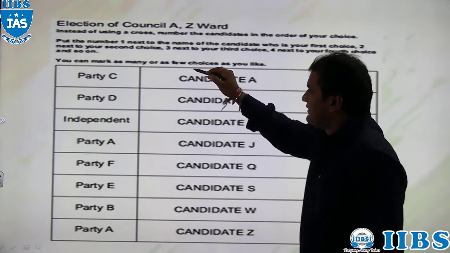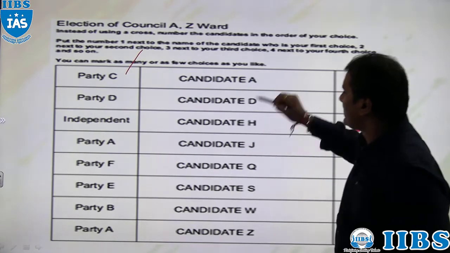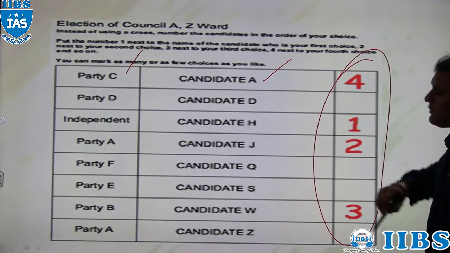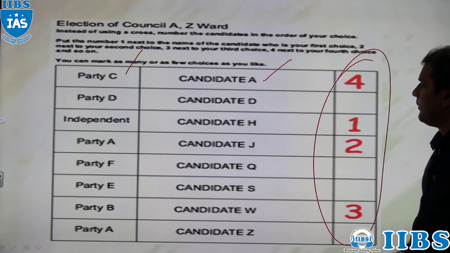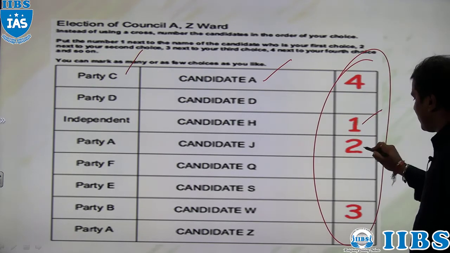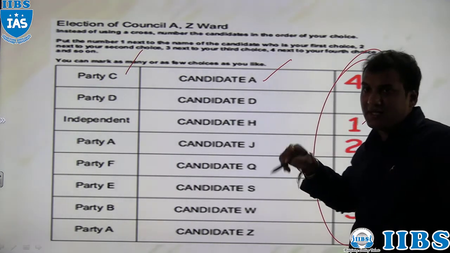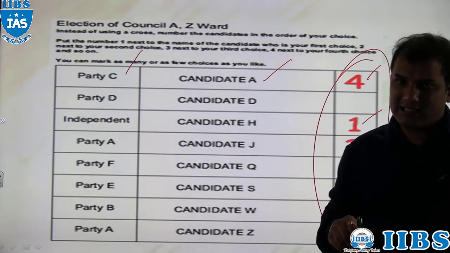Here we can see a ballot paper. Here we have the name of the party, here the name of the candidate, and here the preference column. Each elector has to give preferences to the candidates, like first preference, second preference, third preference, or fourth preference. Then after the voting is done, counting will start.